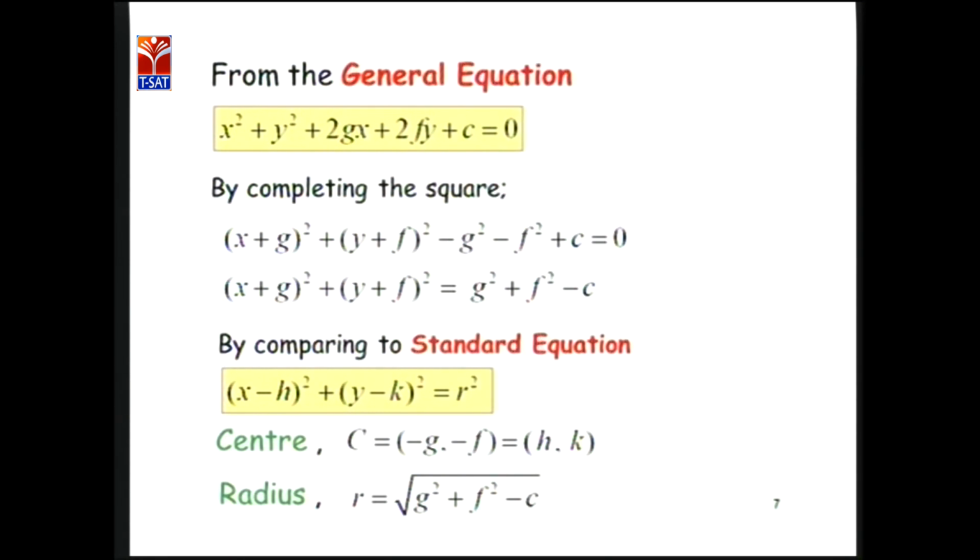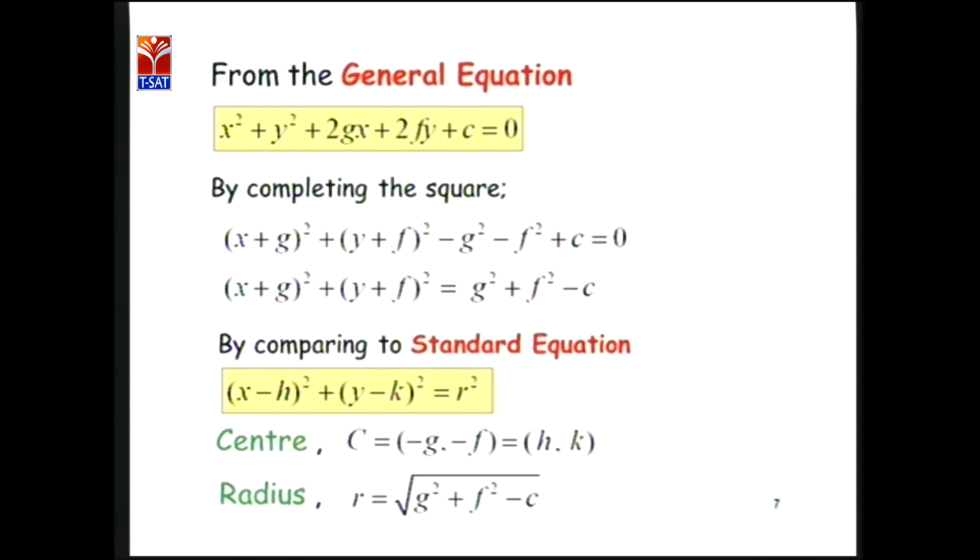g square plus f square plus 2gx plus 2fy plus c equals to 0. Here, by completing the square, we can write (x plus g) whole square plus (y plus f) whole square minus g square minus f square plus c equals to 0. Why do we write minus g square minus f square?